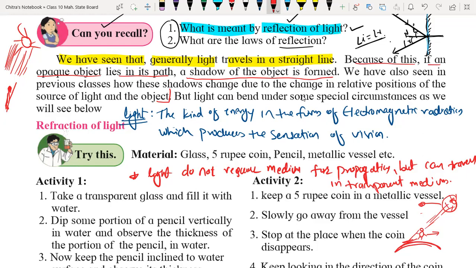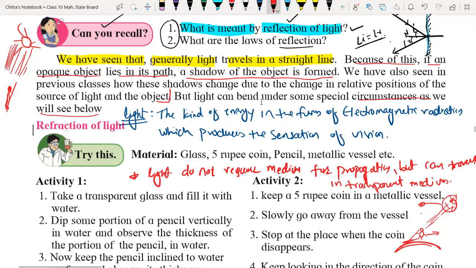But light can bend under some special circumstances as well, which we are going to understand in this chapter. Light always travels in a straight line path, but when the medium changes, meaning the particle density changes, then light rays may bend toward the normal or move away from the normal. That phenomenon is called the refraction of light. Okay, everyone.